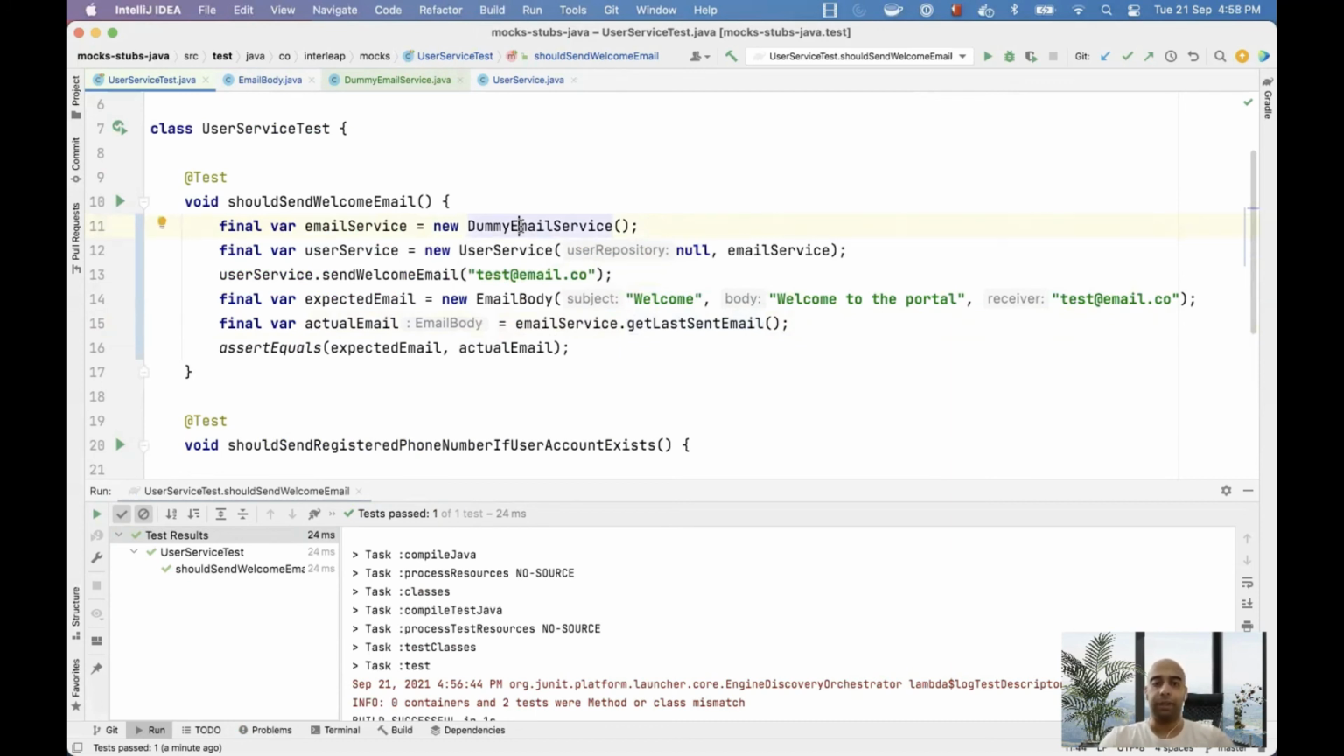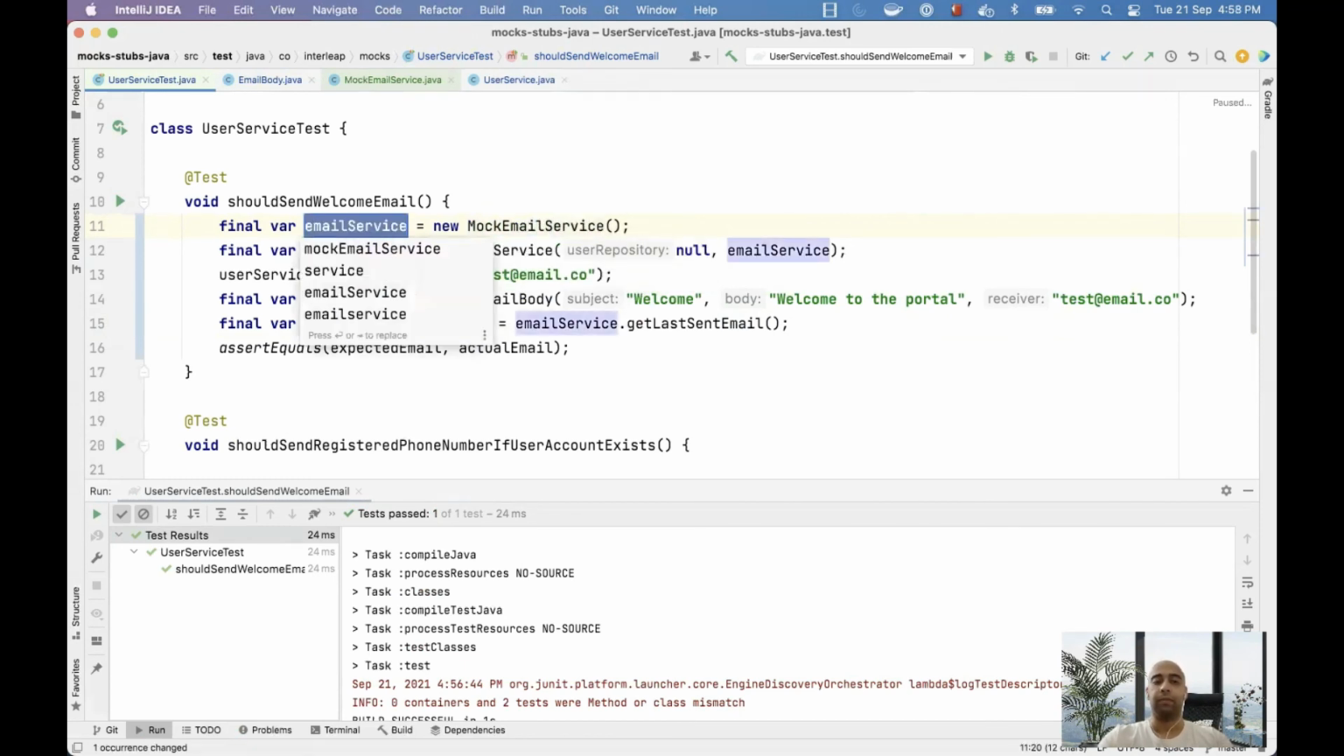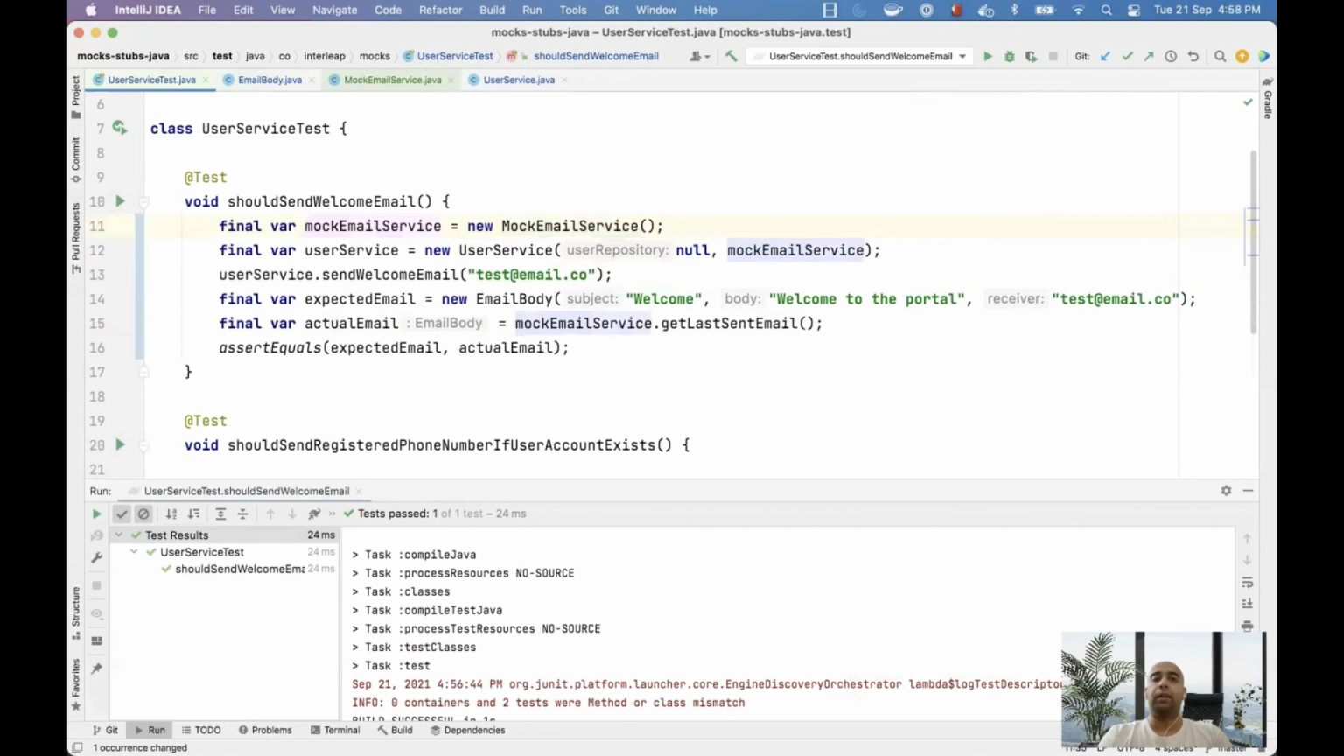These type of objects, which are used for capturing data for testing, are called test doubles. And this is a specific type of test double called mock. So we can rename this class to mock email service. You must have heard the term mocks in unit testing. This is what mocks essentially are.